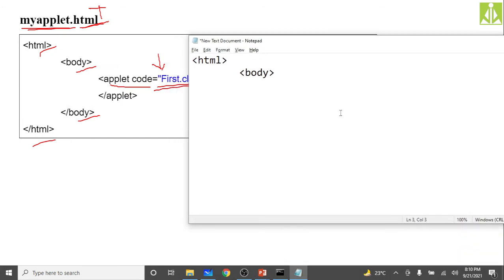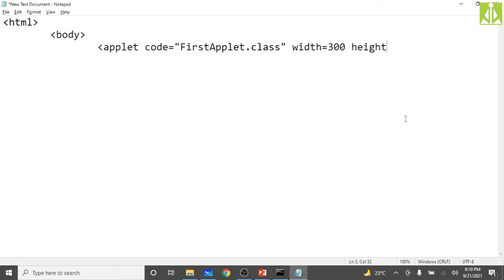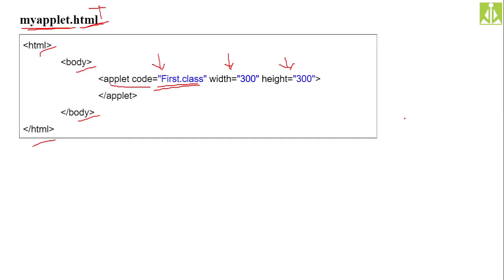Okay, the applet tag, applet, then code equals, give the class name. Our class name is first applet dot class. Give the width and height. I'm giving a width of the window like 300, then height of the window is also 300.